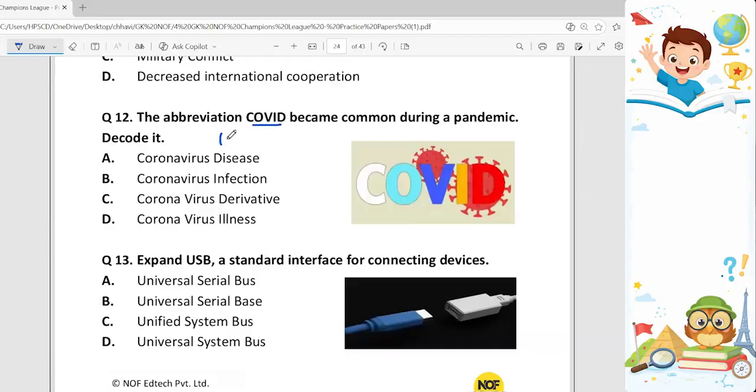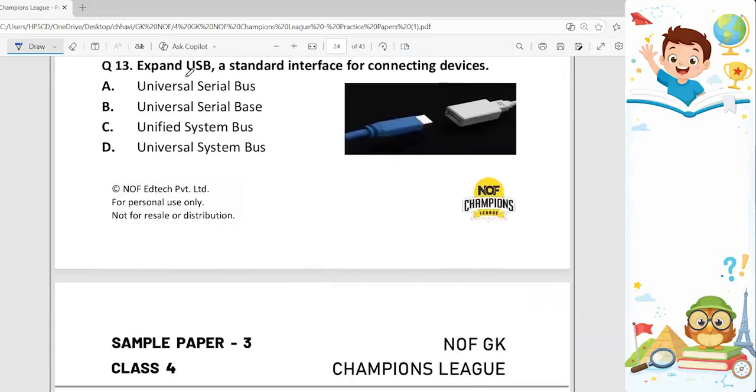It is also called COVID-19. So COVID-19 is basically what? COVID means coronavirus disease. So our option A is the correct answer for this. And coronavirus disease dash 19 is also used because it refers to the year 2019 when the disease was identified. That's why COVID-19 is said usually. Okay. Next. 13th question. Expand USB, a standard interface for connecting devices. So what does USB stand for? It stands for Universal Serial Bus. Option A.